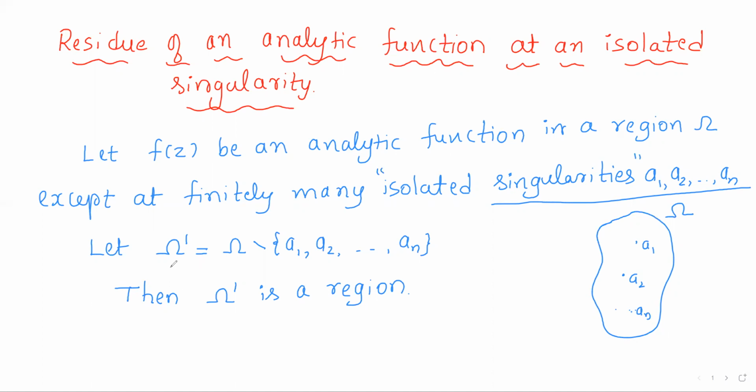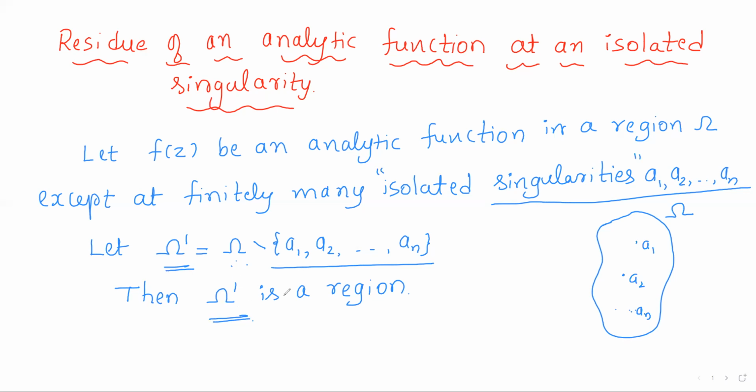Then consider omega dash to be the region obtained from omega after omitting the finitely many isolated singularities. Then f of z will be completely analytic in omega dash, because omega dash is the region obtained from omega after removing all isolated singularities of f, so at all the remaining points f has to be analytic.